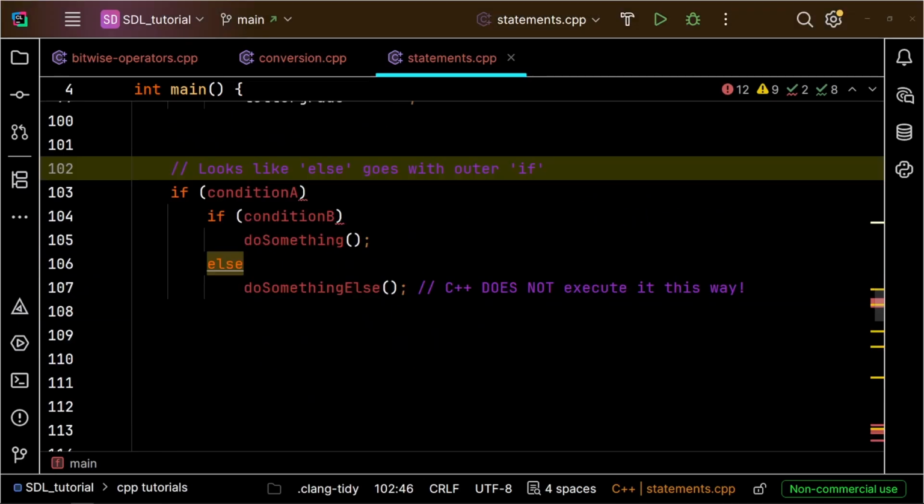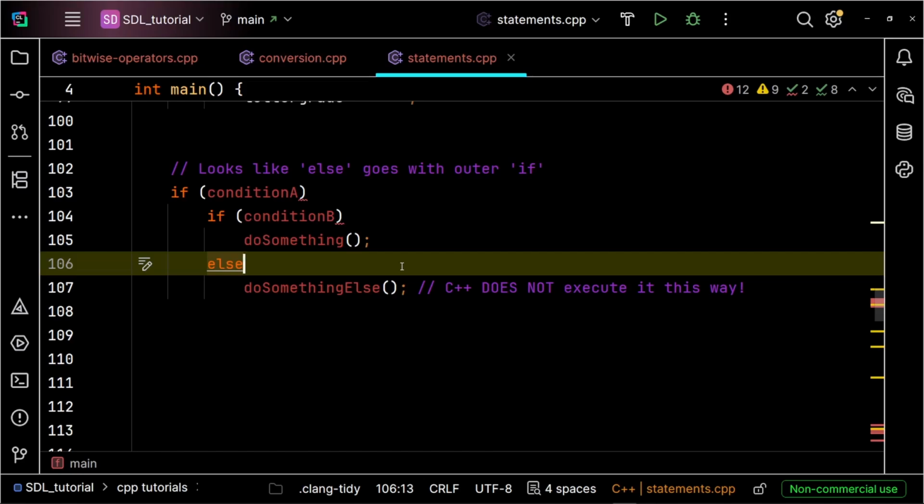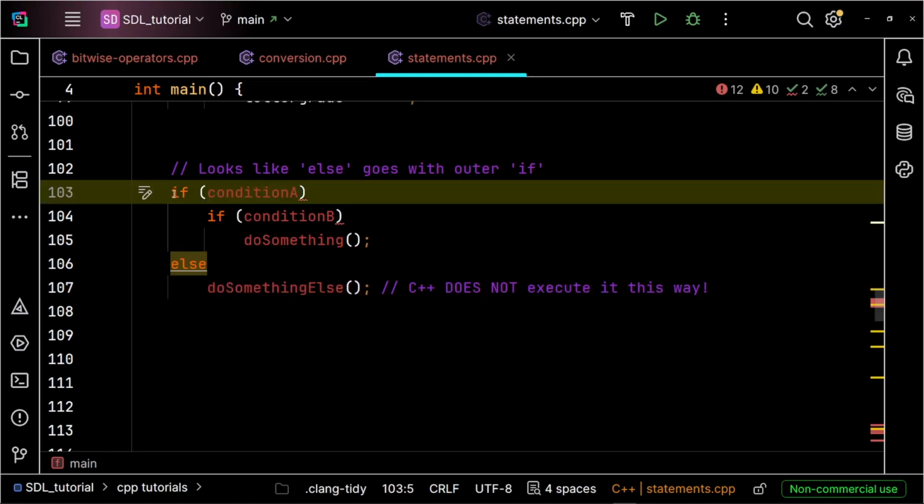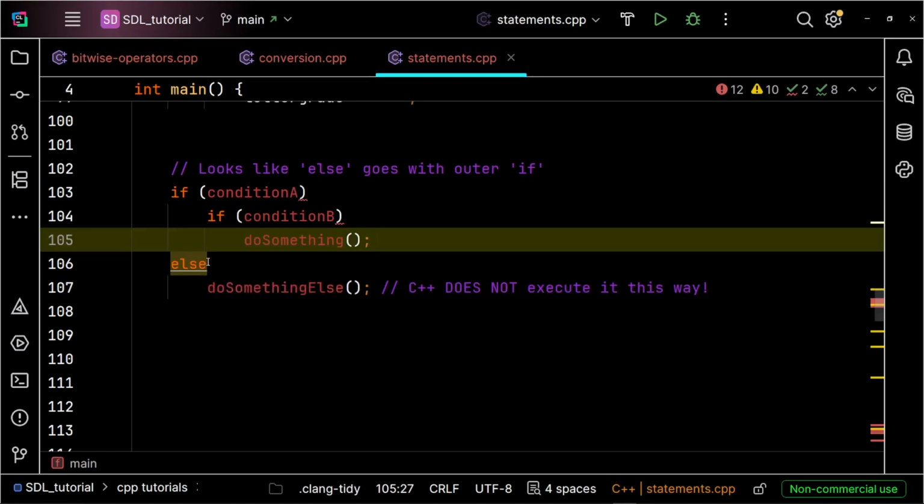When you nest an if statement inside another if, you will often end up with more if branches than else branches. This creates a famous programming pitfall known as the dangling else. The big question is, when you write a single else at the bottom, how does C++ know which if statement it actually belongs to? In this example, it looks like the else is connected to the outer if because of the indentation, but in C++, indentation means absolutely nothing to the compiler.